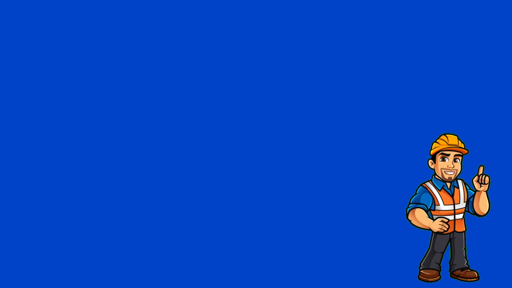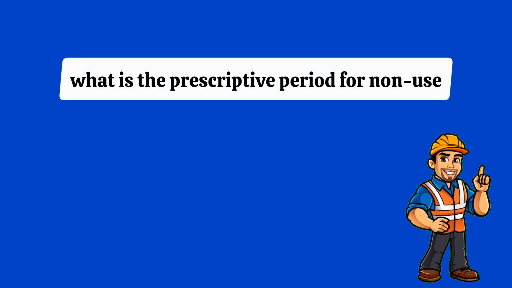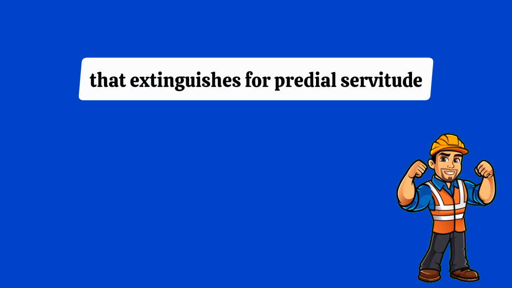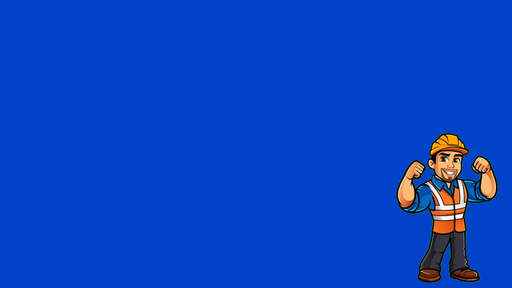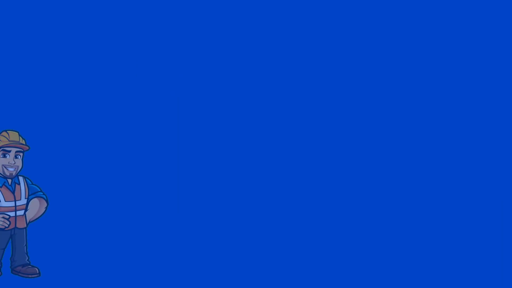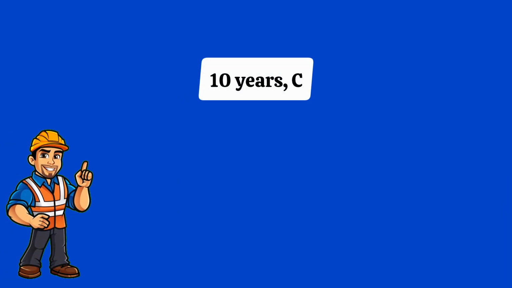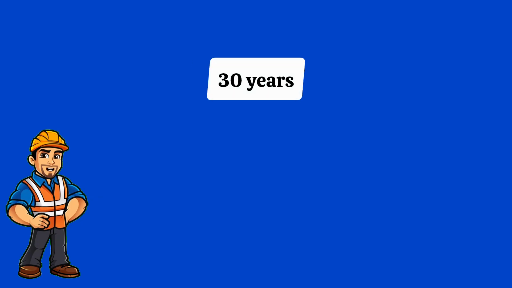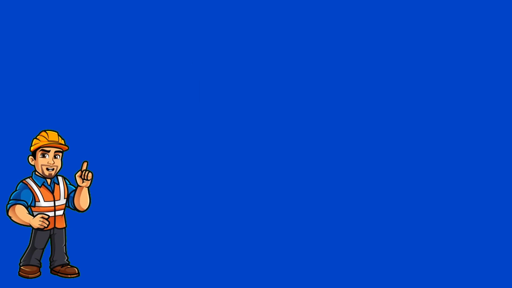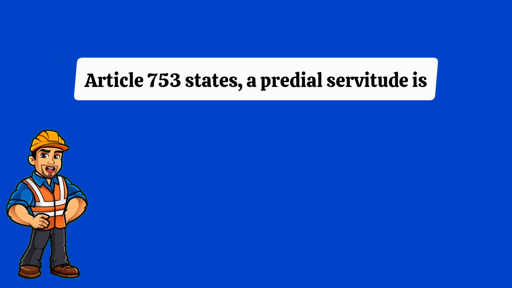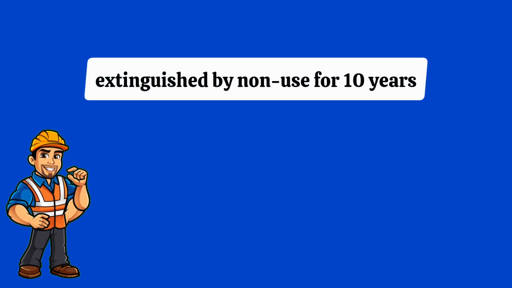Number 6. What is the prescriptive period for non-use that extinguishes a predial servitude? A. 5 years. B. 10 years. C. 15 years. Or D. 30 years. Answer B. Article 753 states, a predial servitude is extinguished by non-use for 10 years.